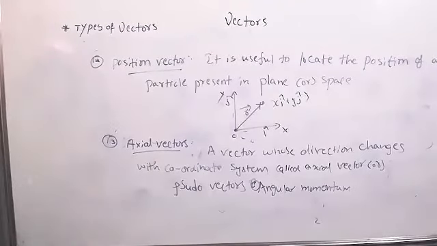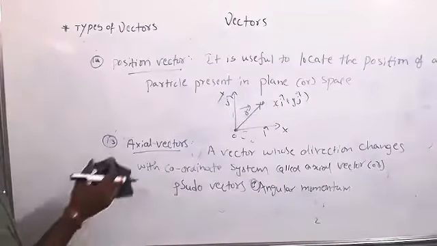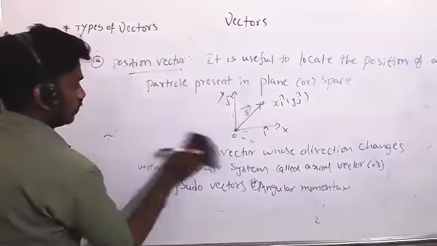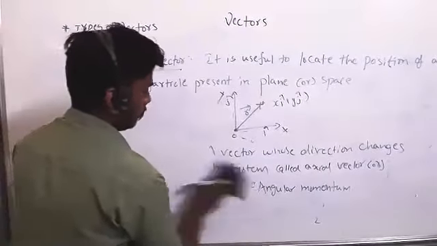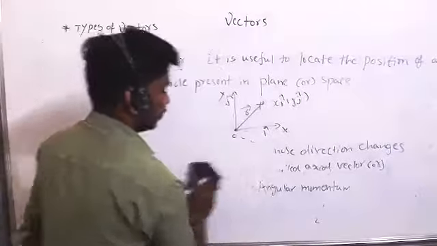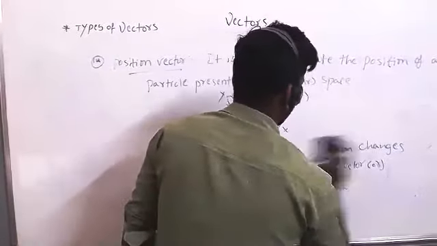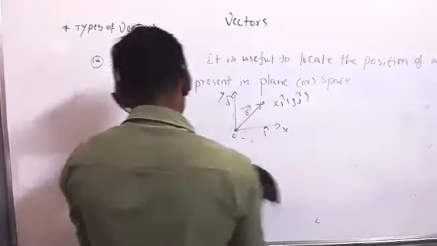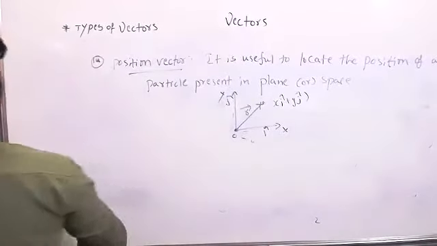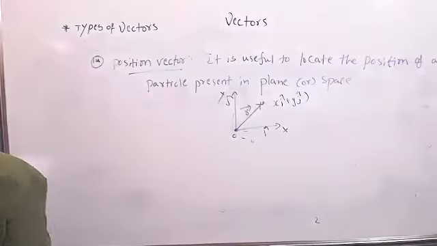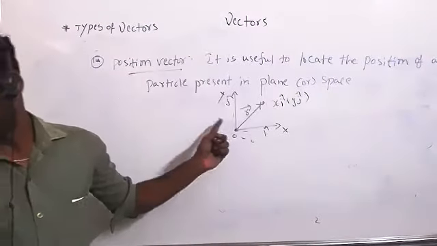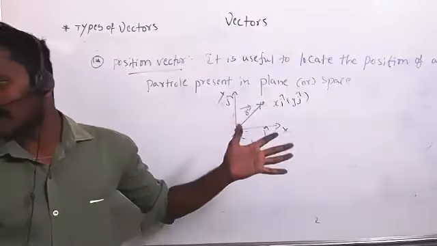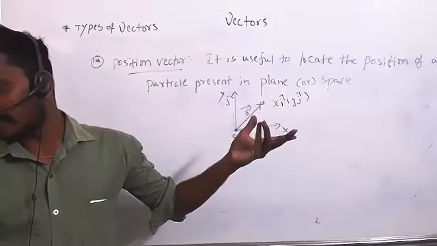So only one more, right? After this, what is there in the vector chapter? A very nice topic: how to give the angle between two vectors. When do we have to give the angle between two vectors?